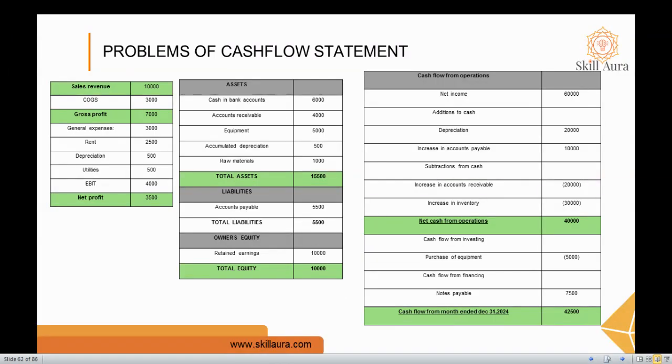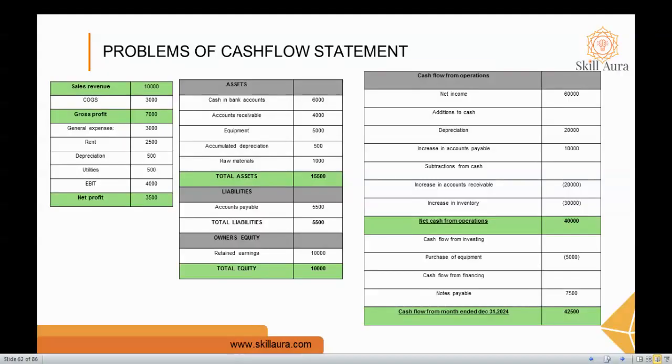If we need to prepare a cash flow statement, we need these two tables: the income statement, which gives the net profit and cost of goods sold, and a balance sheet. With these two statements only we can prepare a cash flow statement. We have to know the net profit, gross profit, and also the total assets, liabilities and total equity. So by knowing this cash flow statement format, we have to analyze what are the things which come under cash flow from operation, cash flow from investment, and cash flow from financing.